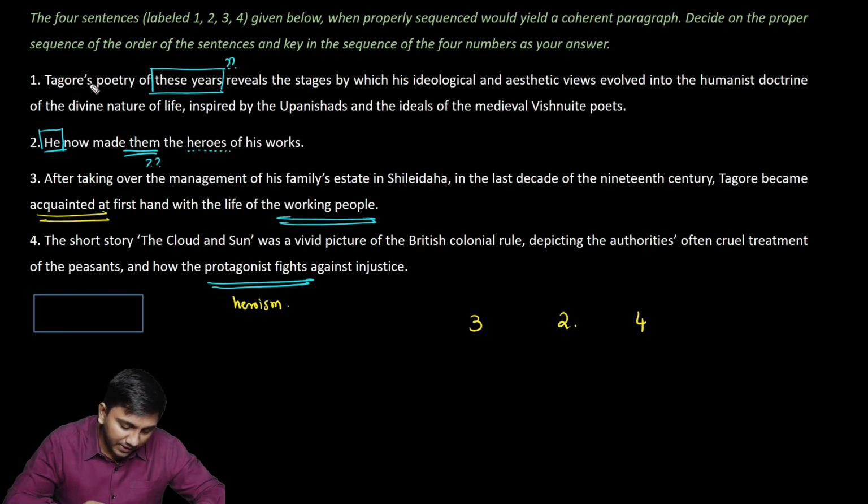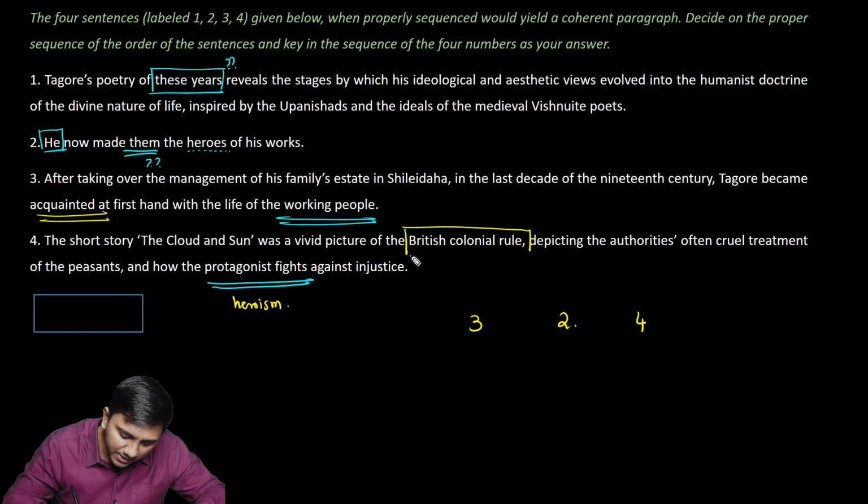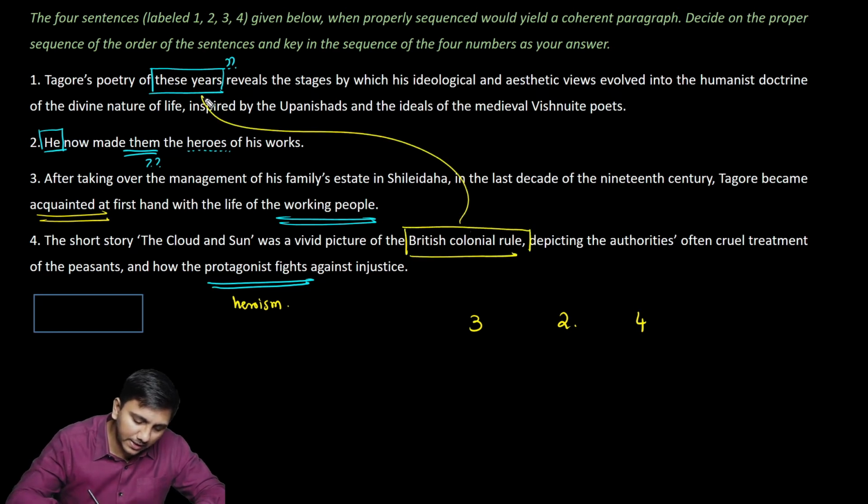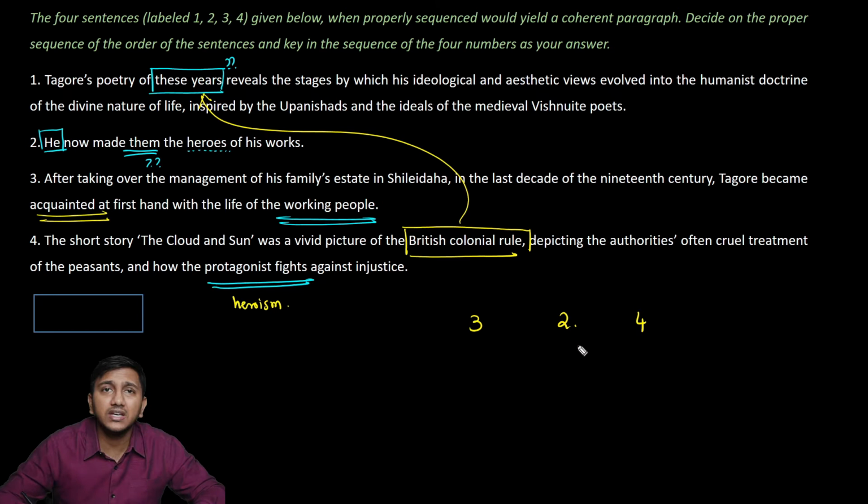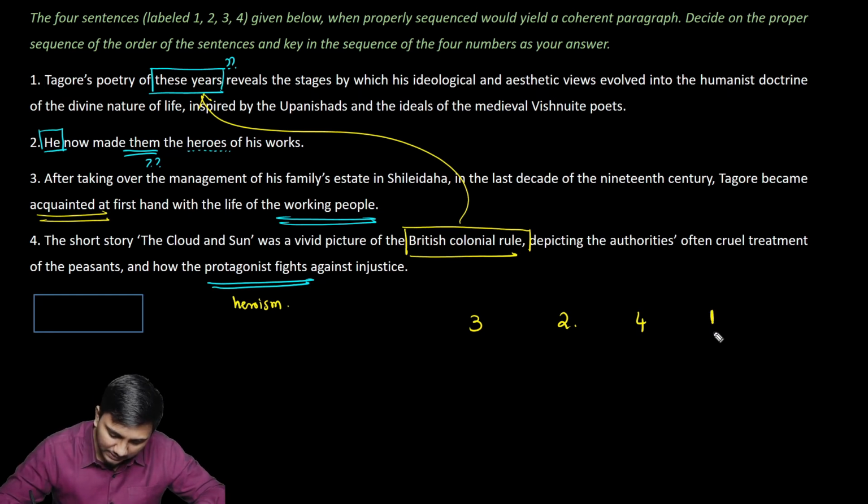Now, where do I fit this one? Tagore's poetry of these years, if you look at the fourth statement, it is given the short story, The Cloud and Sun, was a vivid picture of the British colonial rule. So that is the years that we are speaking about, right? That could explain which years we are speaking about. So Tagore's poetry of these years reveals the stages by which his ideological and aesthetic views evolved. So I can put that as the last one.